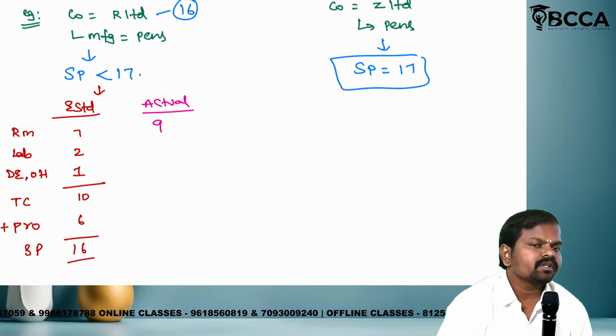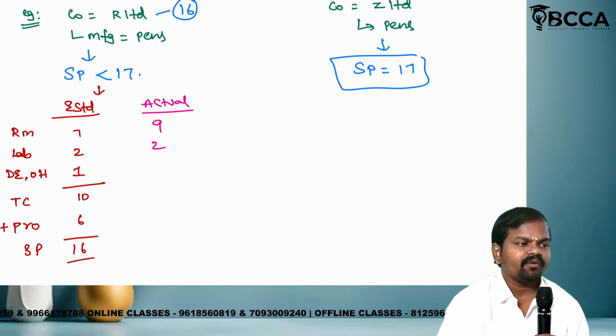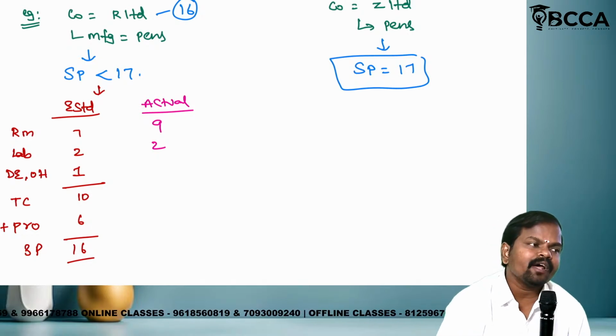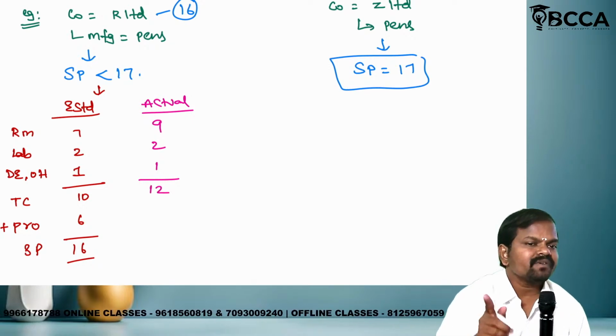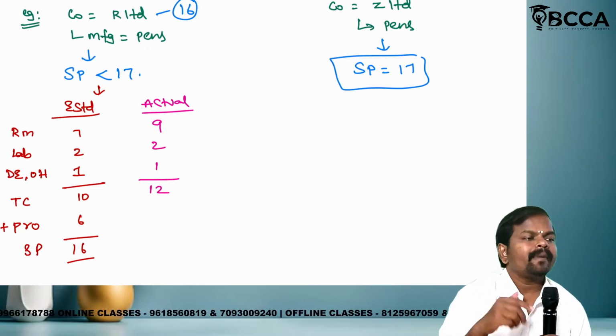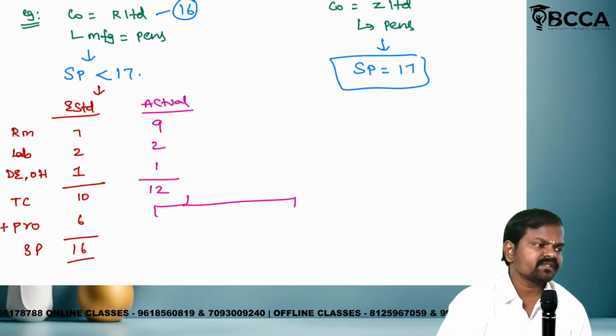Labor, how much? 2. They spend 2 rupees, exactly as estimated. Direct expense and overhead, how much spent? 1. Total, how much? 12. Actually, total cost should be 10, but it is coming to 12.